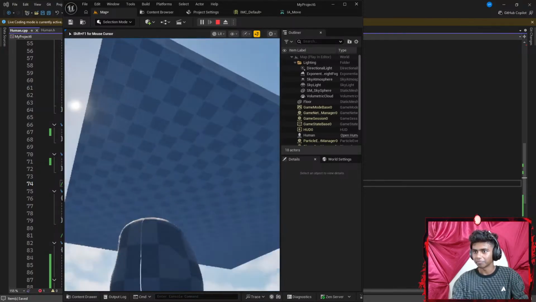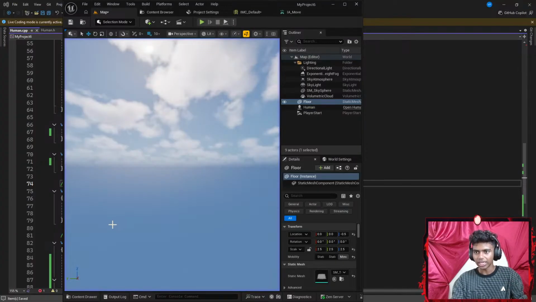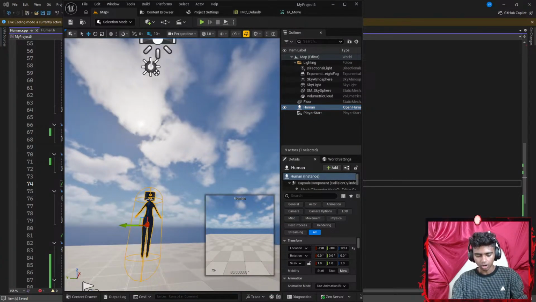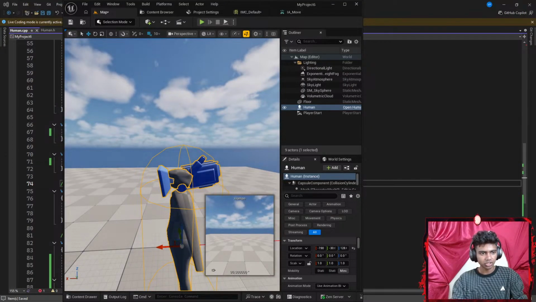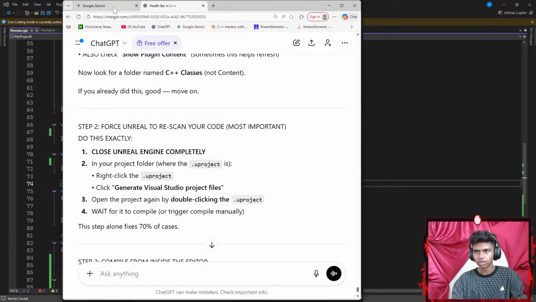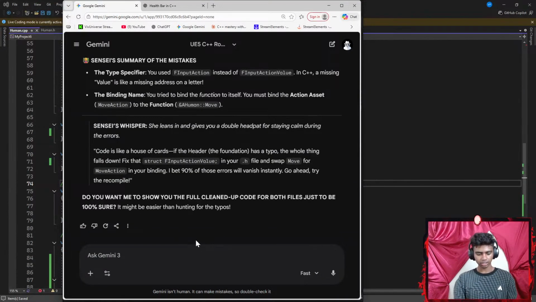Whoops. Okay, I guess I just fell. I'm going to go ahead and point back to my human. Okay, this is perfect. Now, I want to go ahead and add another thing. Let's go ahead and get Gemini up here. Okay, let's say something like, it's fixed, exclamation.